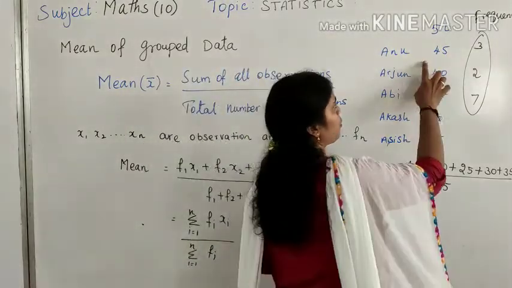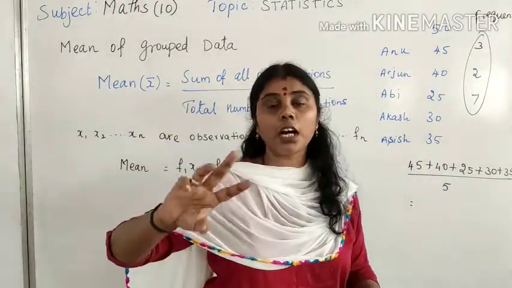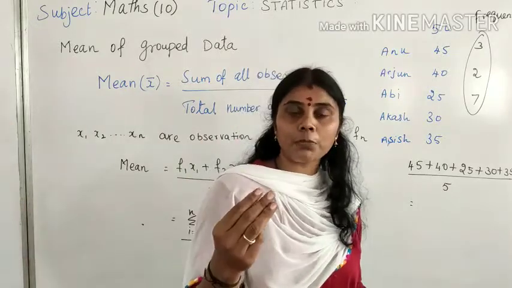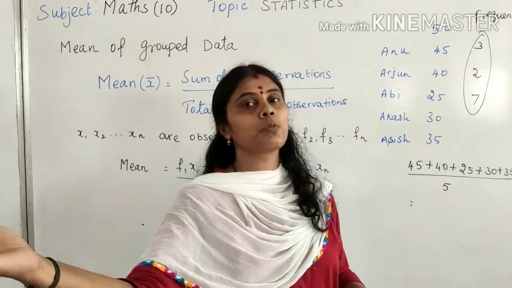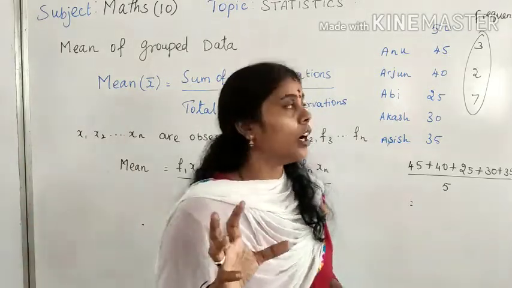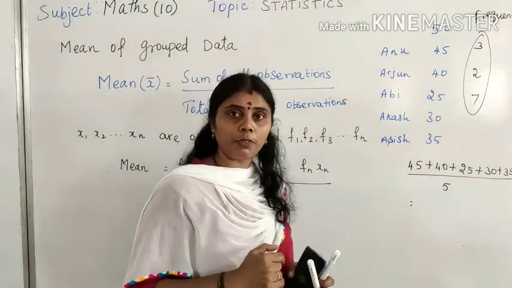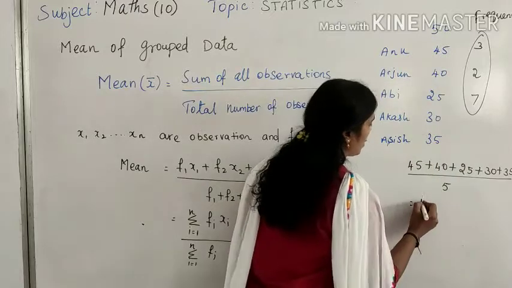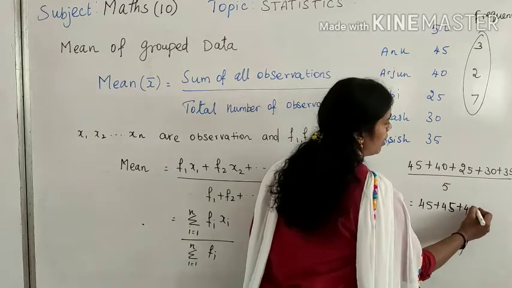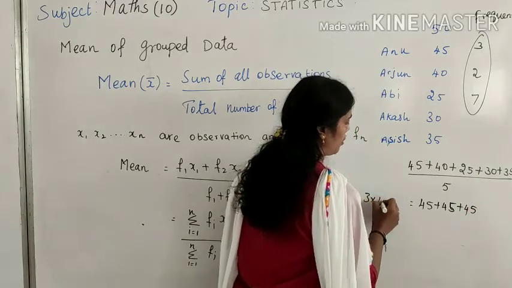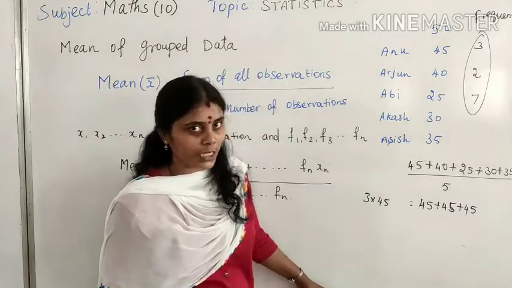Okay, so if one student got 45, that is one observation. But if the same 45 occurred for 3 children, that 3 becomes your frequency. So 45 occurs one time, and it occurs 3 times, which means the number of observations is called your frequency. When it is given like this, instead of doing 45 plus 45 plus 45, this is equal to 3 into 45. You can add it 3 times, or you can multiply by 3, and you will get the same answer.